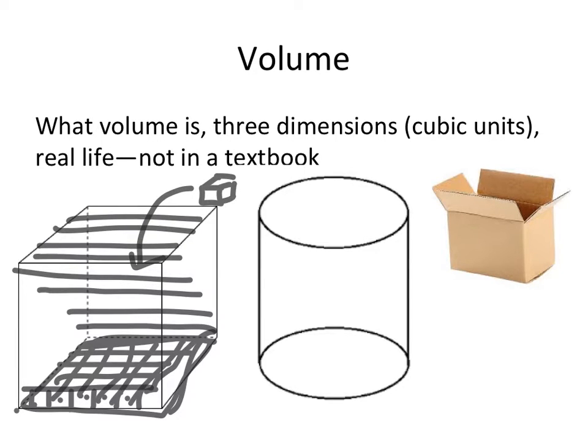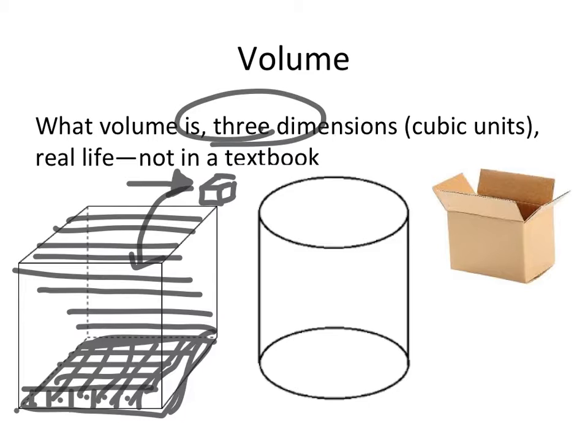And when I have that number, then I will need a label. What is my label? What did I fill that with? I filled it with these units that are all the same size, and those units are actually cubes. So my answer would be cubic centimeters, or cubic inches, or cubic, whatever the unit is I'm working with. They're cubic because, duh, they look like a cube. That's what we want students to be able to think. And they're cubic because we're actually measuring in 3 dimensions. That's what makes a cube.